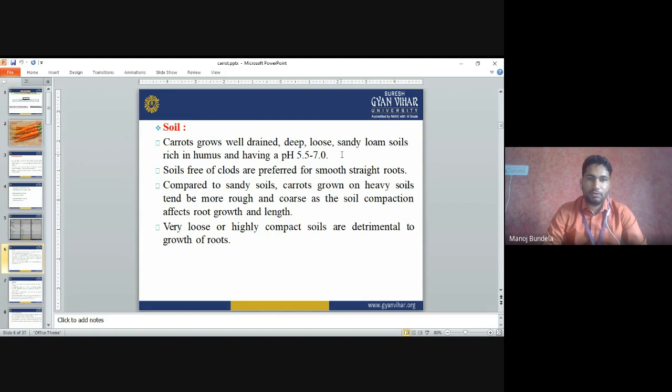Compared to sandy soils, carrot grown on heavy soils tends to be more rough and coarse, as soil compaction affects root growth and length. If the soil is highly compact, then the root will not develop properly.